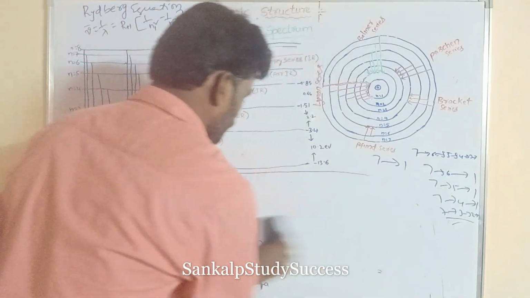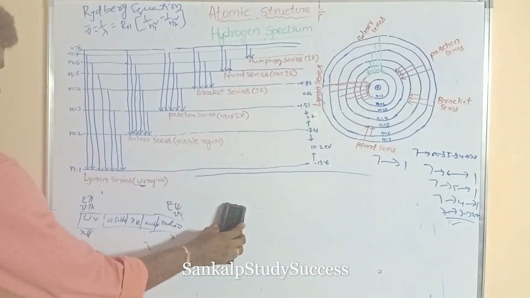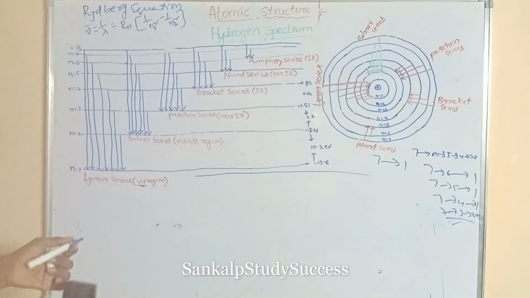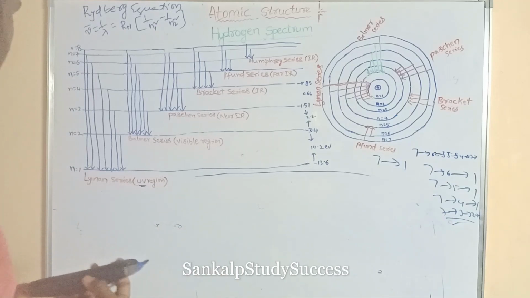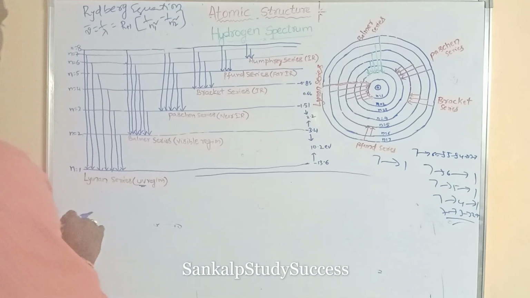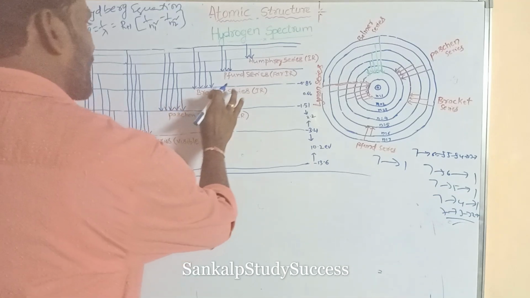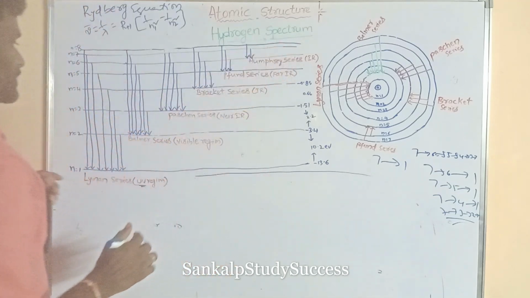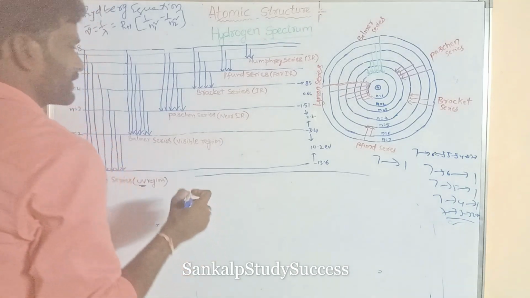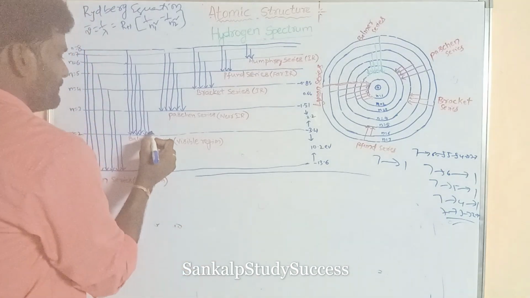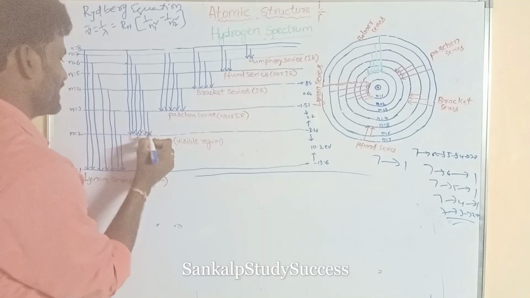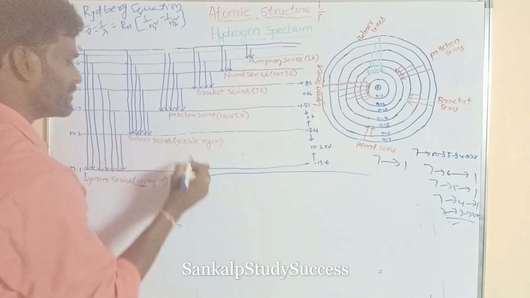Next, we will discuss the Lyman series, Balmer series, Paschen, Brackett, and Pfund series.